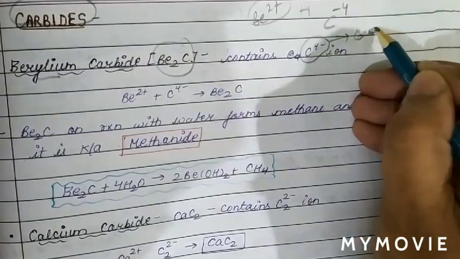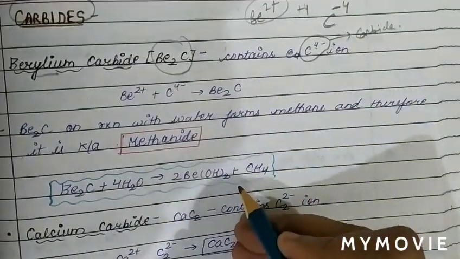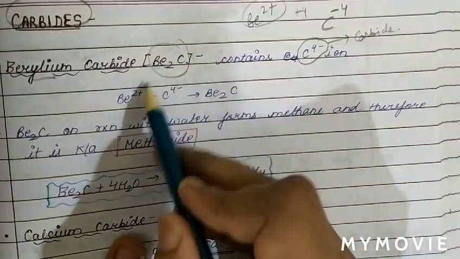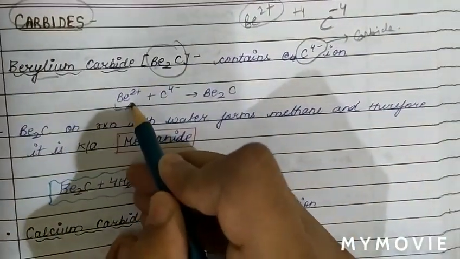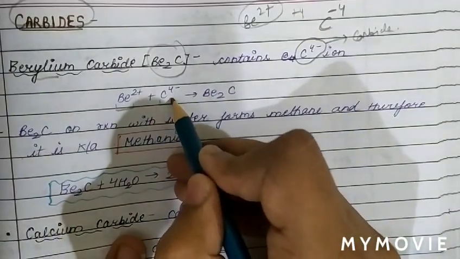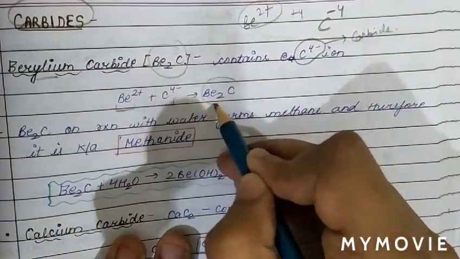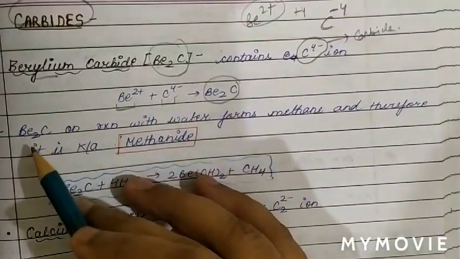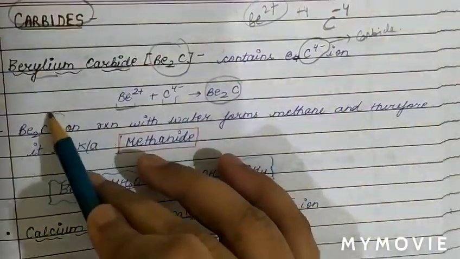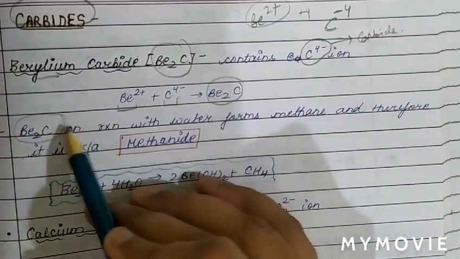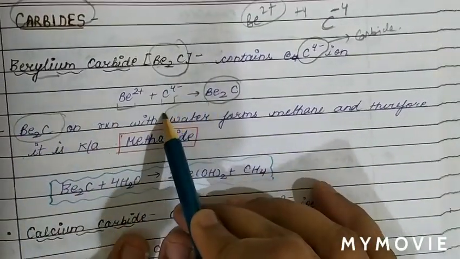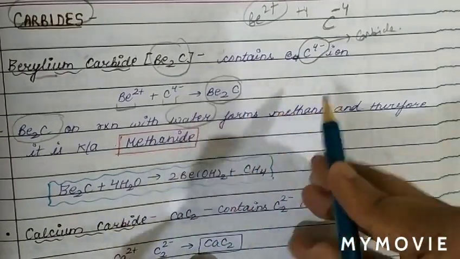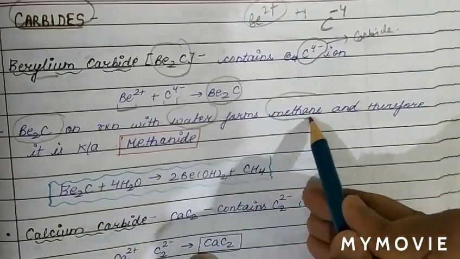So this C4 negative ion is basically the carbide ion. Beryllium carbide is formed when the beryllium ion combines with the carbide ion, so it forms Be2C, which is beryllium carbide. And the most important reaction of beryllium carbide is its reaction with water.